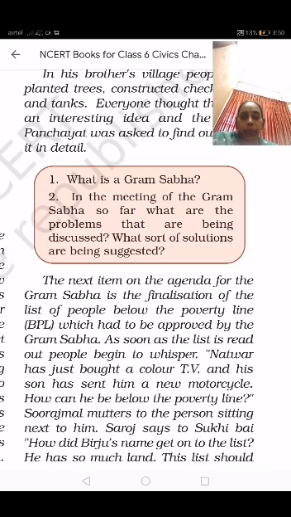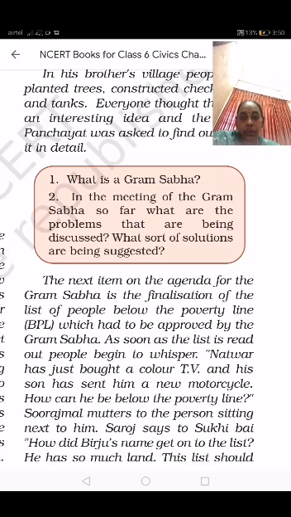Natwar has just bought a color TV and his son has sent him a new motorcycle. How can he be below the poverty line? In the list they were discussing, there is one person who has a color TV, and his son also sent him a motorcycle. How can he come under the below poverty line?